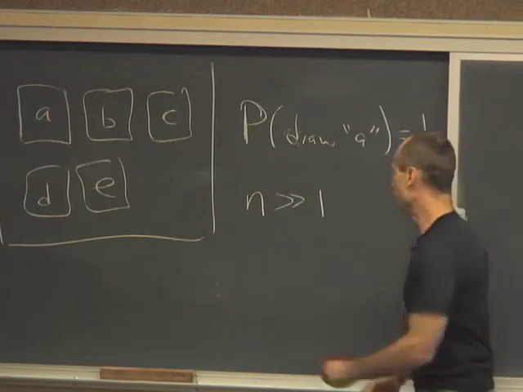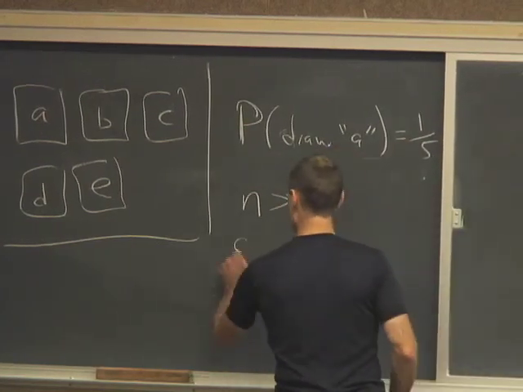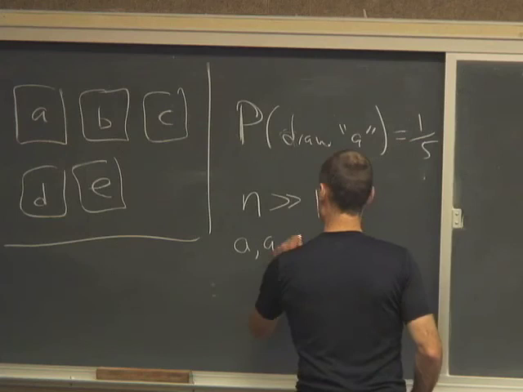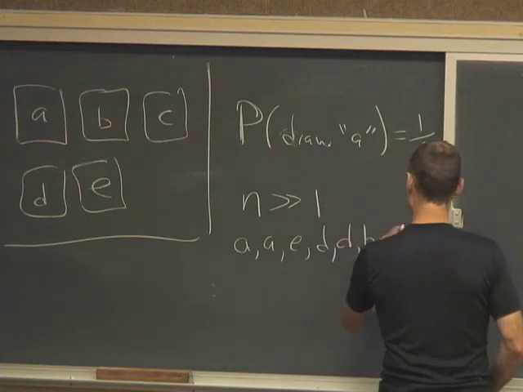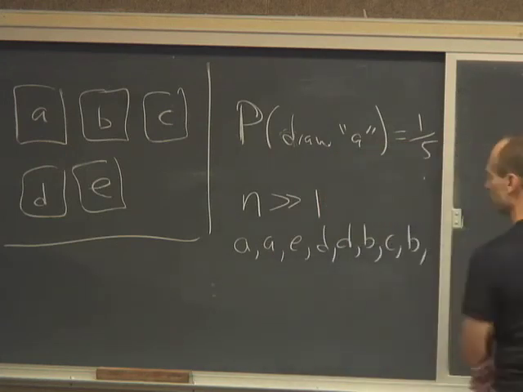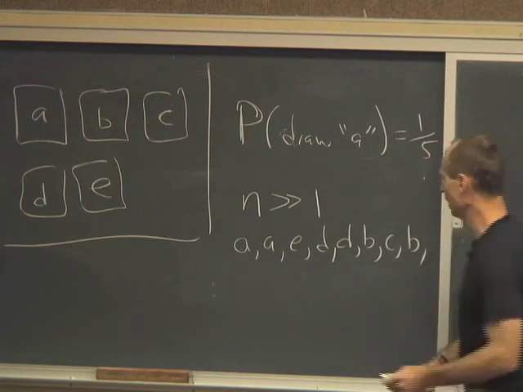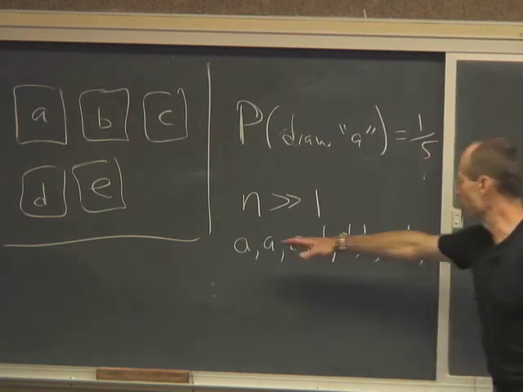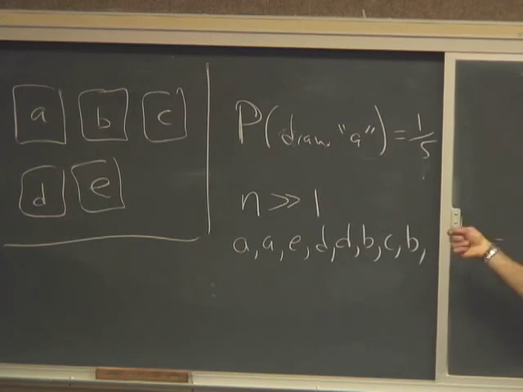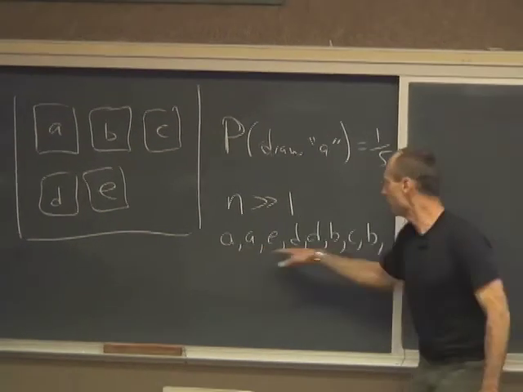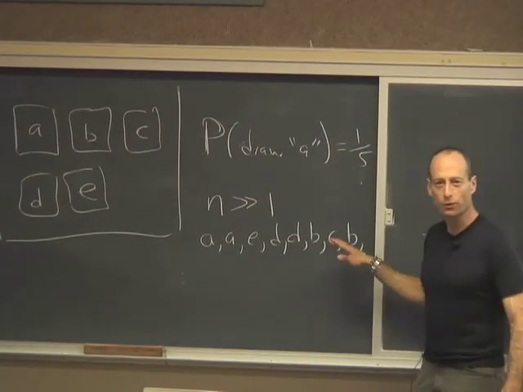Well, I would have some random list of labels, like I might get A, E, D, D, B, C, B, etc. So there's going to be some string of labels that I get as I draw from this box repeatedly. And they're going to be a random number of each label in a random order, and so forth.